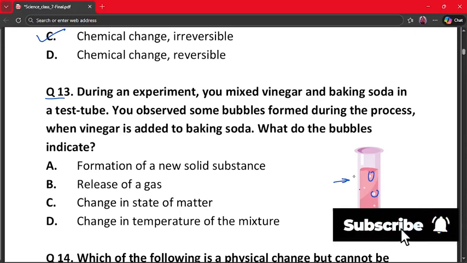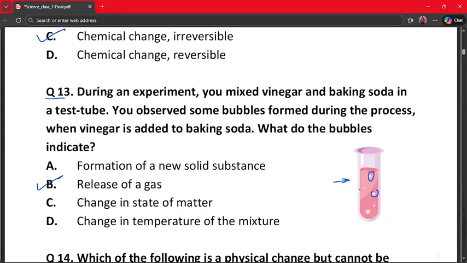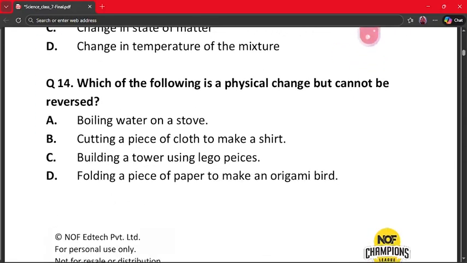The correct answer is release of gas, because when vinegar reacts with baking soda, gas bubbles appear, and this gas is carbon dioxide. Bubble formation indicates gas release, so it's a chemical reaction. Thus option B is the correct answer. Our next question is question number 14.